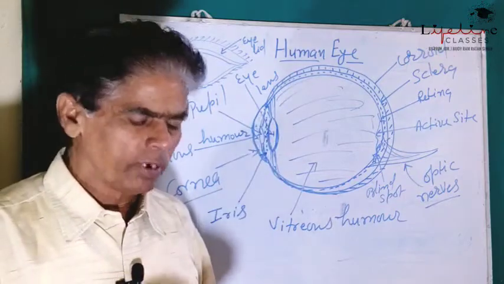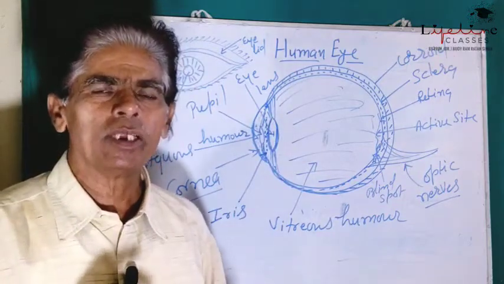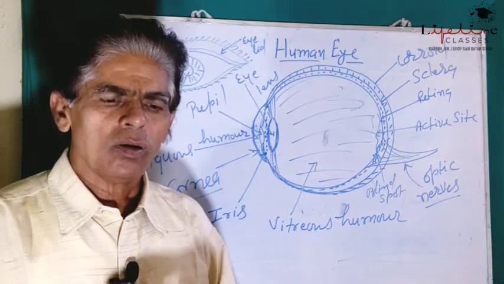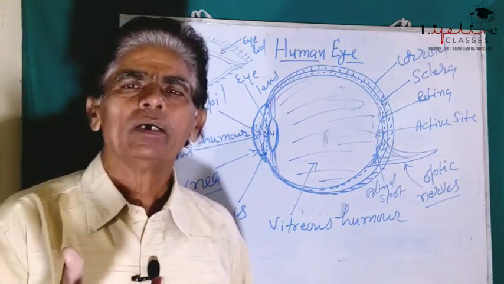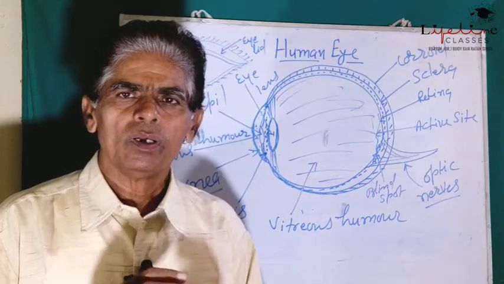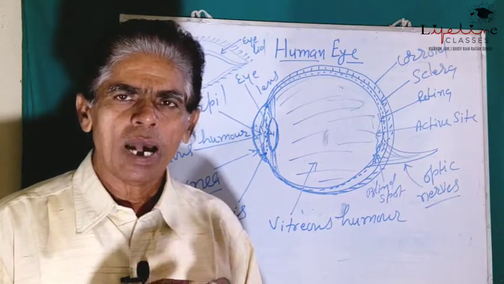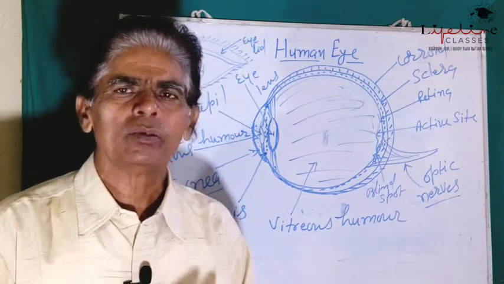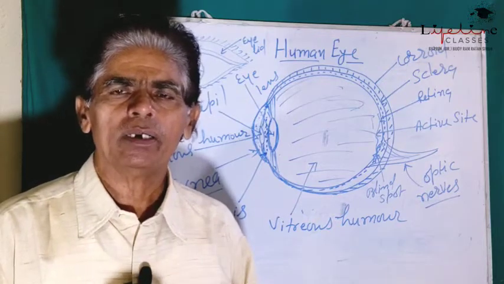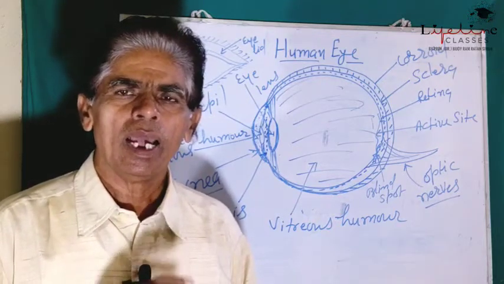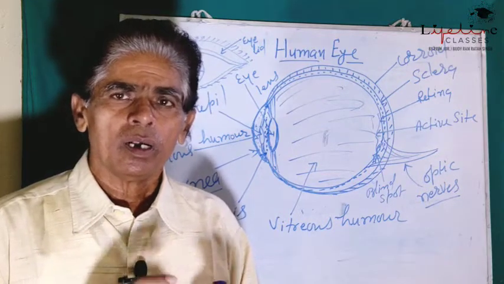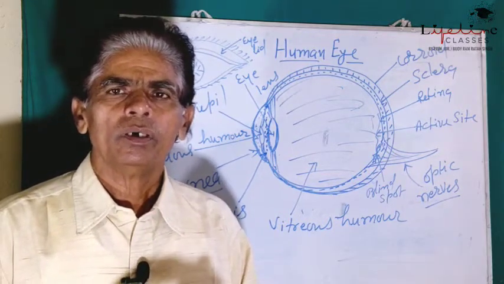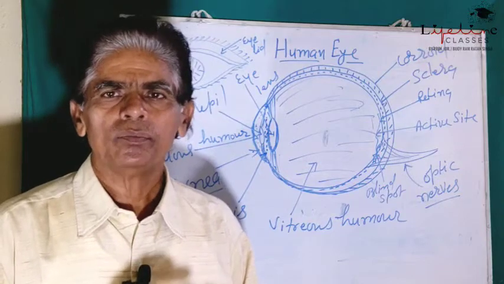This vitreous humor is essential for providing the shape of the eyeball. Eyeball is filled with this thick, transparent liquid, as a result of which eyeball does not contract easily.